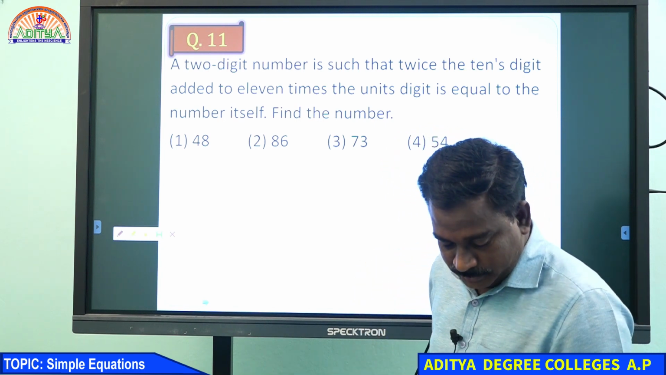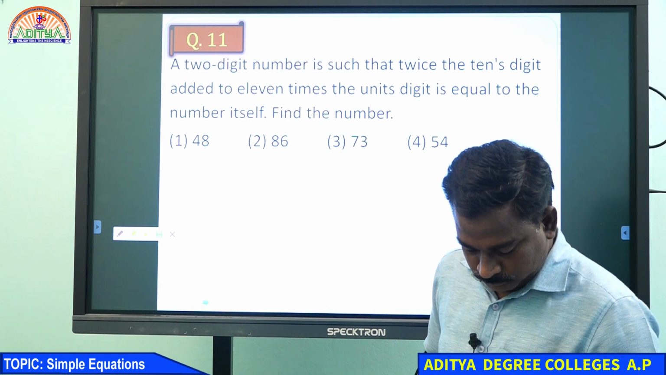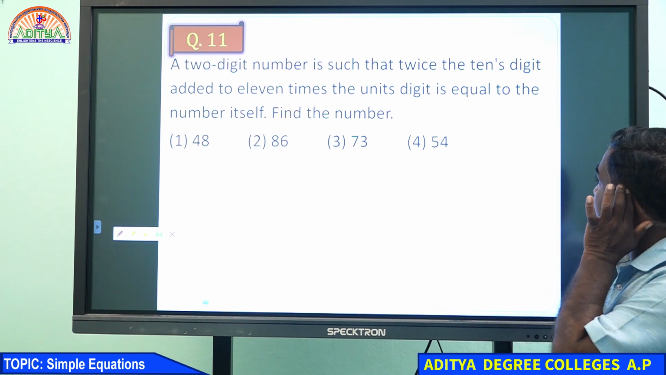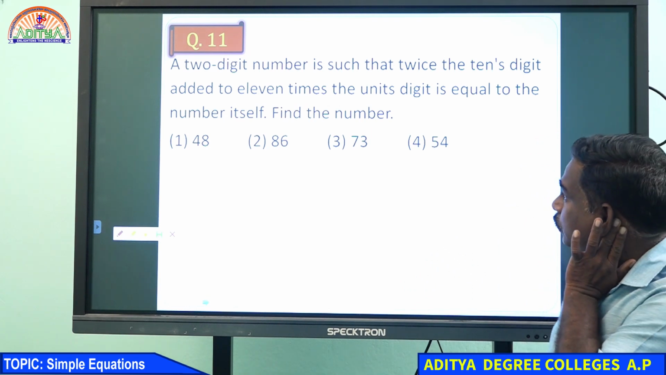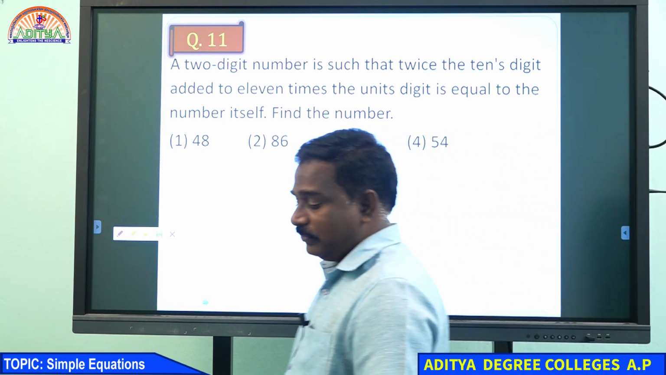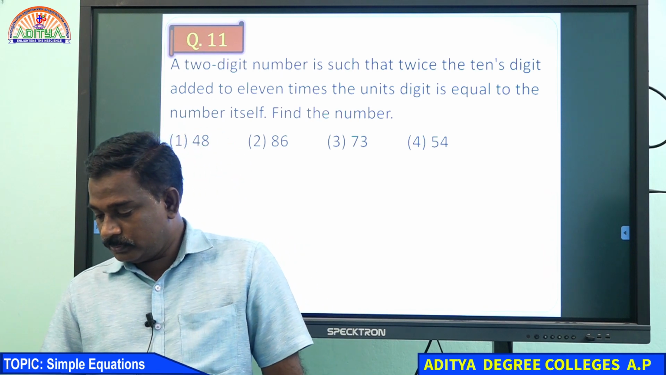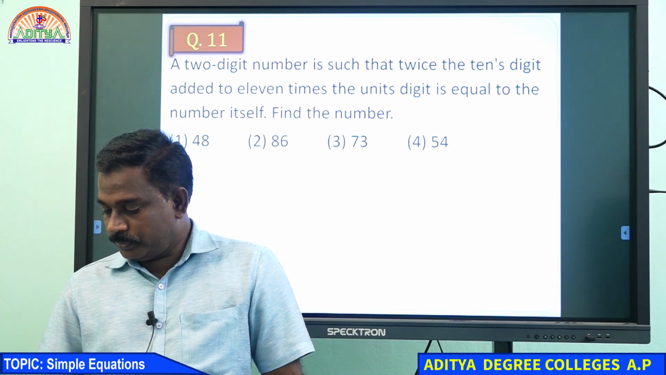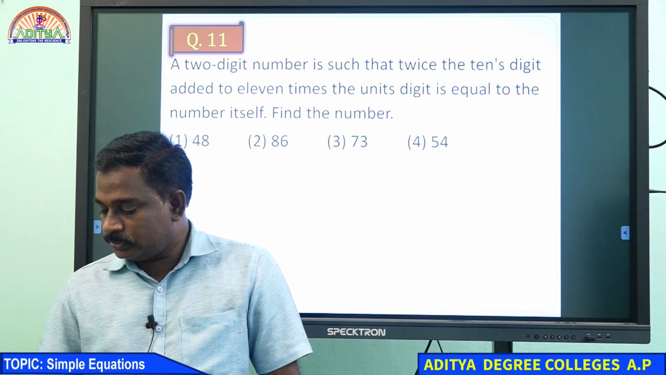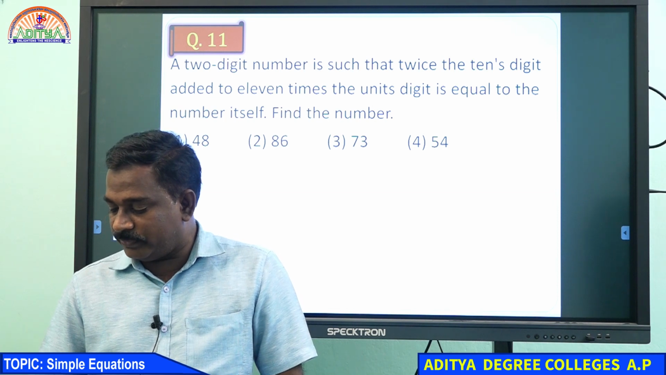Can I get the answer? A 2-digit number is such that twice the tens digit added to 11 times the unit digit is equal to the number itself. 54, very good. Many of you wrote 54.